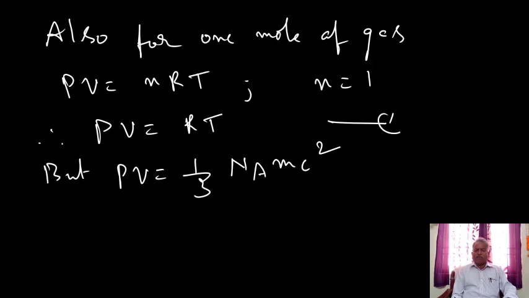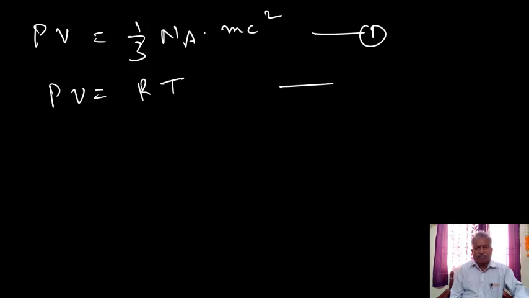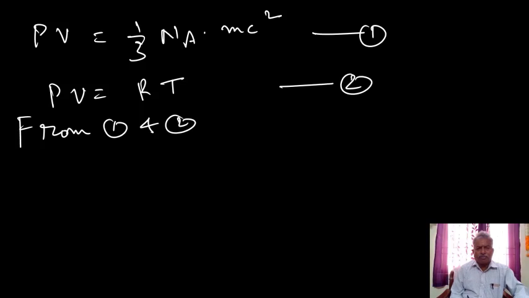So this is equation number 1, PV equal to 1 by 3 Na mc square. Equation number 2, PV equal to RT. From 1 and 2, 1 by 3 Na mc square equal to RT.